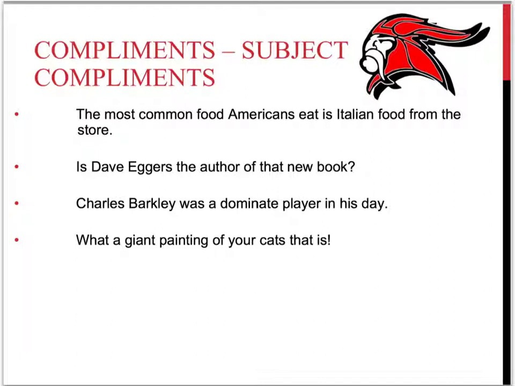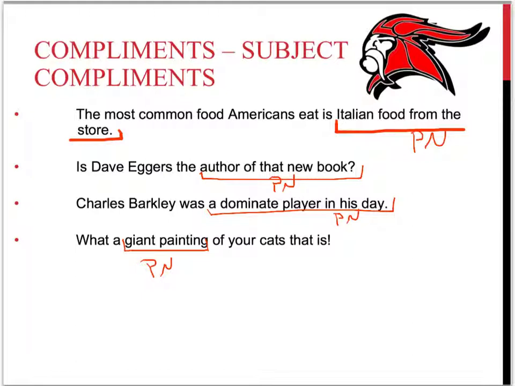Here are a couple example sentences. Why don't you pause the video at this moment and identify for me which one is a predicate nominative and which one is a predicate adjective. Alright, how'd you do? Check your work. They all happen to be predicate nominatives. Some are a little more tricky than others. Still, that's how your paper should look.